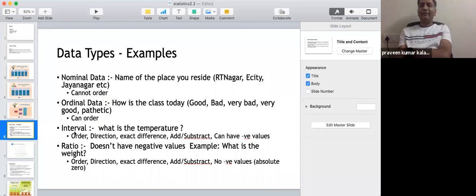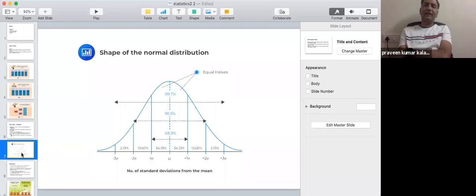Interval doesn't have an absolute zero. It can be negative and positive. It is numerical data. It does have direction. You can take the difference. Ratio does have an absolute zero, so it is only in one direction, there are no negative values, and everything else is the same as for interval data.